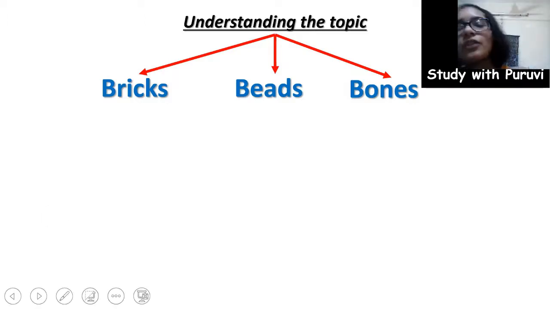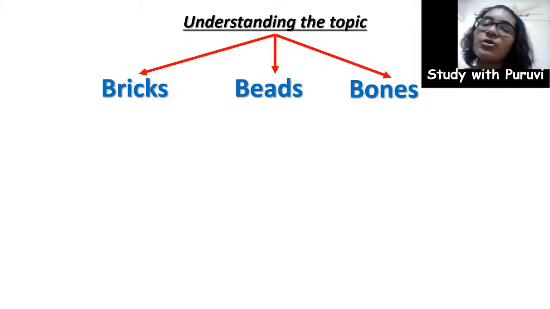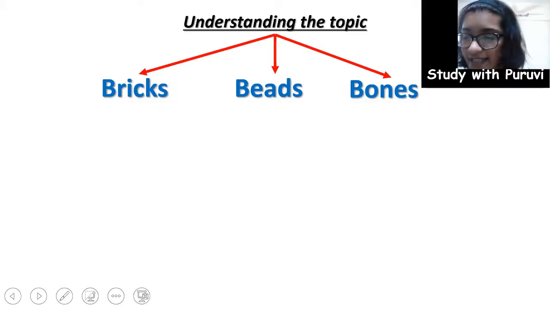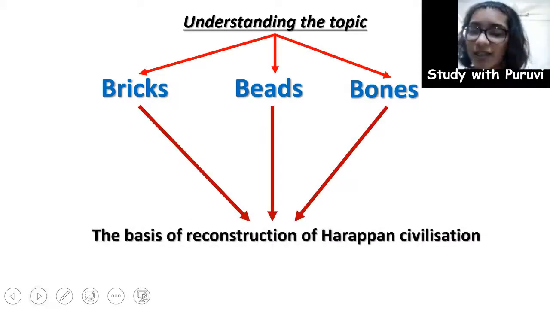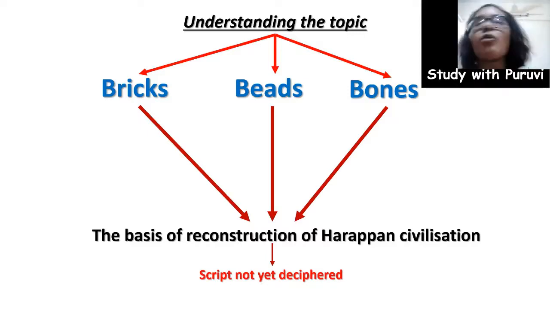So bricks, beads and bones are the three important artifacts or the three important archaeological evidences which are used to reconstruct the history of Harappan civilization. And this is because the script has not been deciphered yet. So the moment the archaeologists are able to decipher the script of the Harappan civilization, maybe we'll have 2 times, 3 times or 4 times the knowledge which we have access to right now.